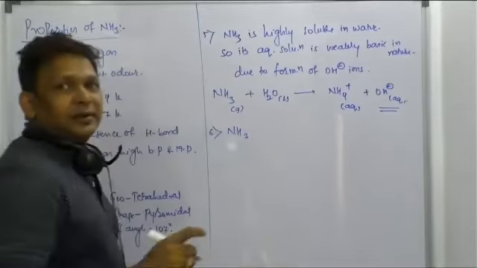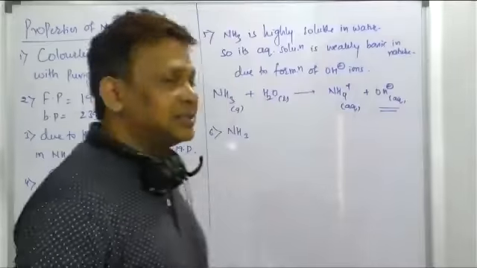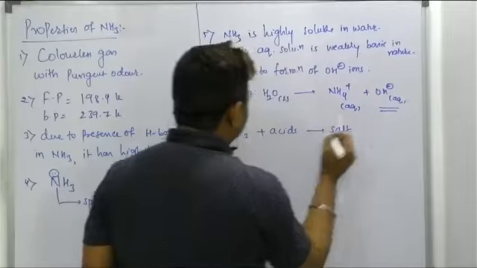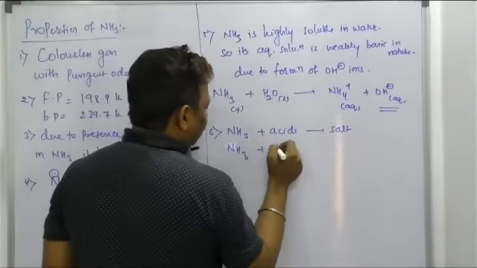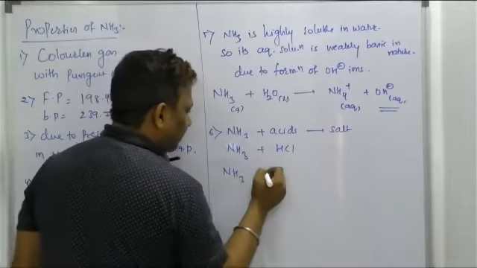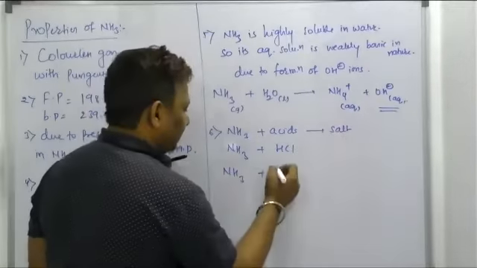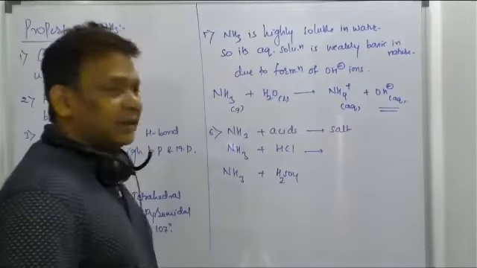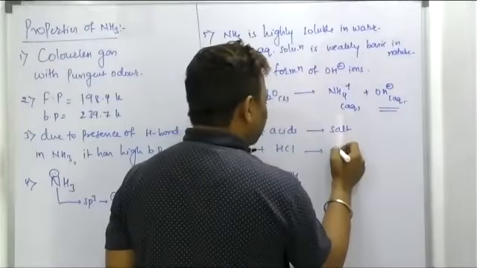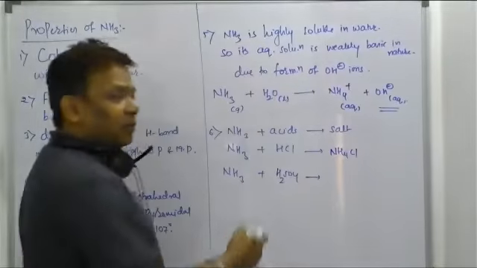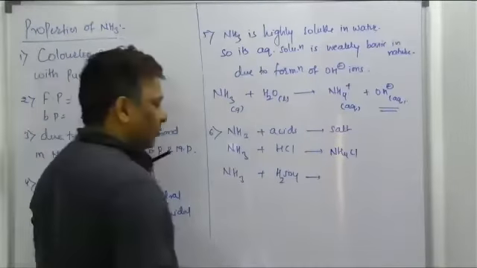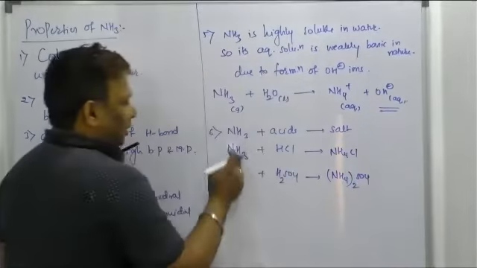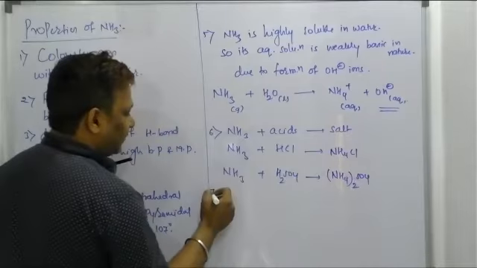But NH3 is a base. When you make it react with an acid, it forms a salt. Ammonia plus acid gives rise to a salt. Let's write one example. HCl is the acid, right, beta? H2SO4 is also an acid. What is the salt formed by NH3 plus HCl? Yes, NH4Cl is the salt. And ammonia plus sulfuric acid forms ammonium sulfate. So ammonia on reacting with an acid forms a salt, right?